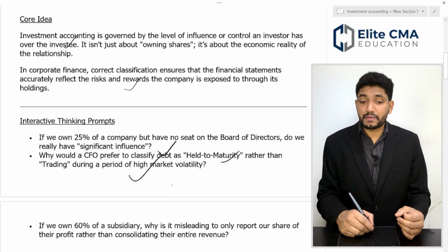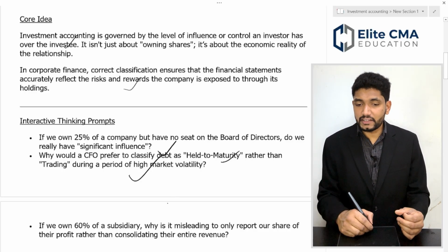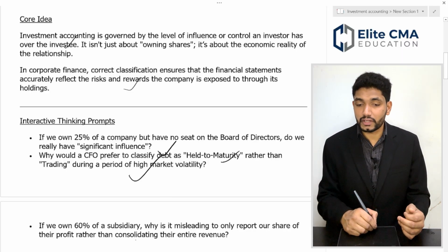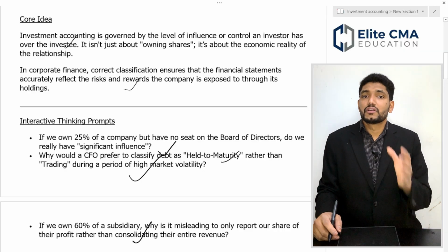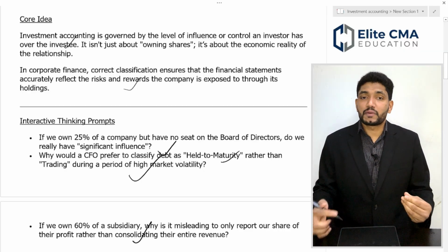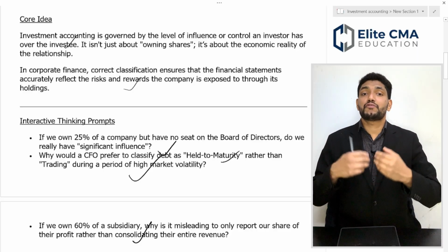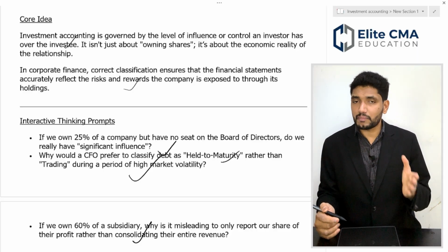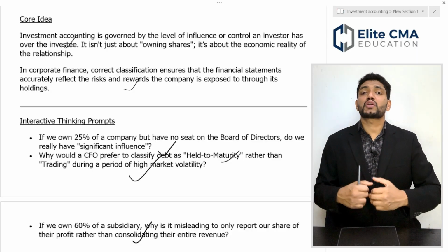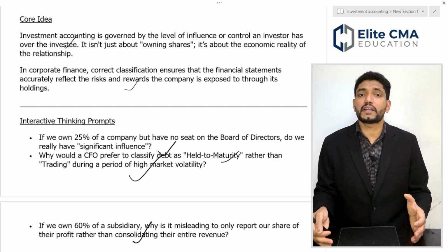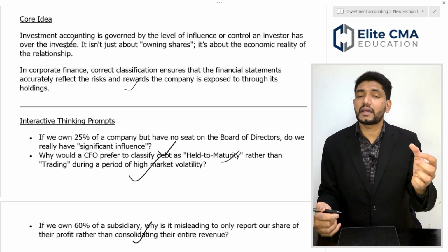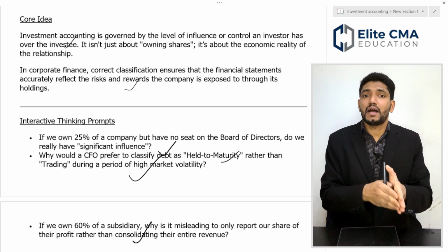If we own 60% of a subsidiary, why is it misleading to only report our share of their profit rather than consolidating their entire revenue? This is another type of investment. In this case, you have control over your subsidiary. So you have to prepare a consolidated financial statement rather than showing the investment value in the assets.